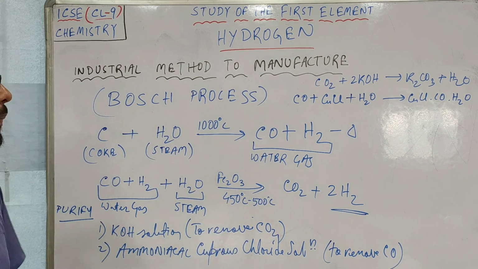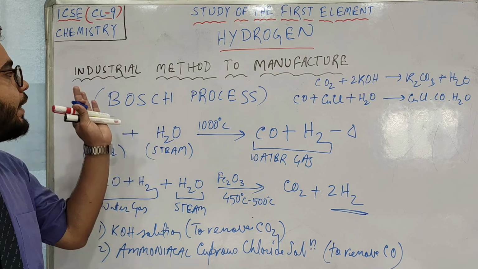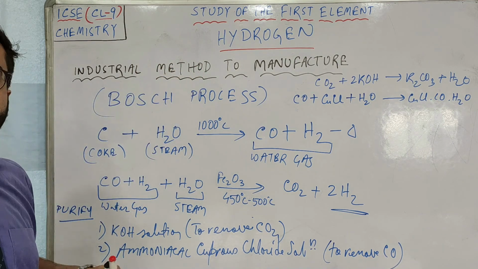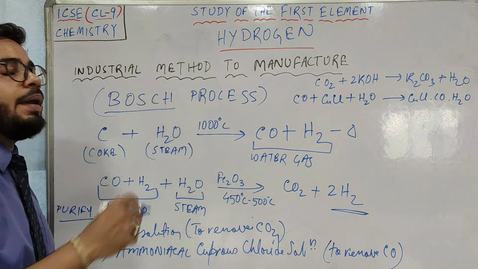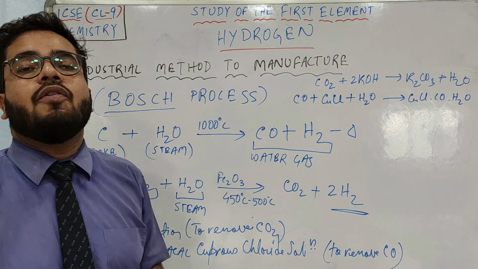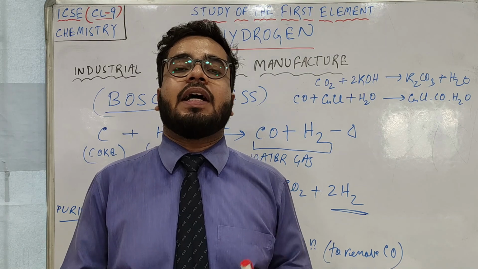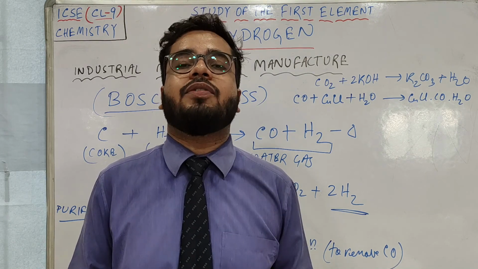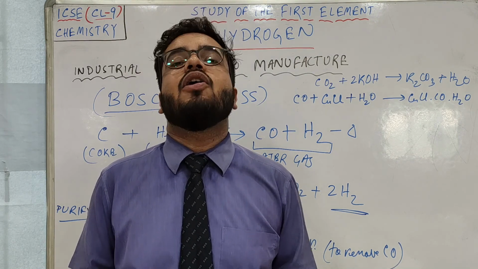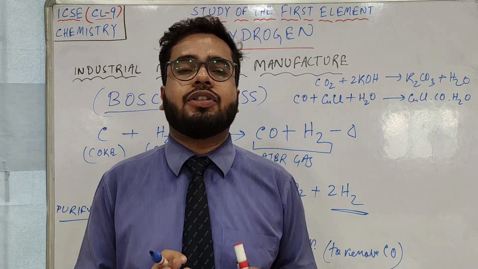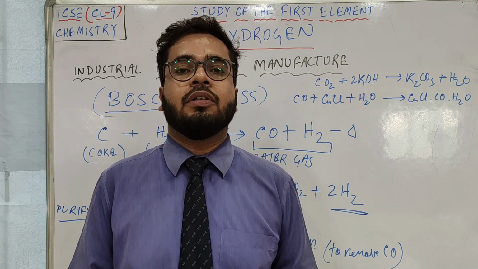These are the things you have to remember from the industrial method to manufacture hydrogen. Please remember the name, Bosch process. That's it from the chapter hydrogen. We have only one more topic left, that is oxidation and reduction, which is part of this chapter, that I will discuss later. I hope you understood the chapter hydrogen till here and enjoyed also. Thank you.